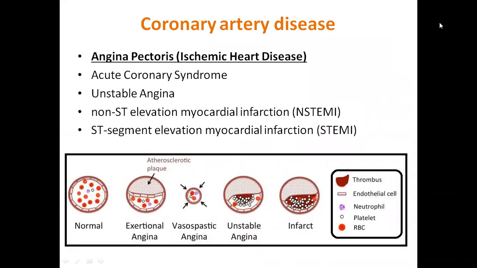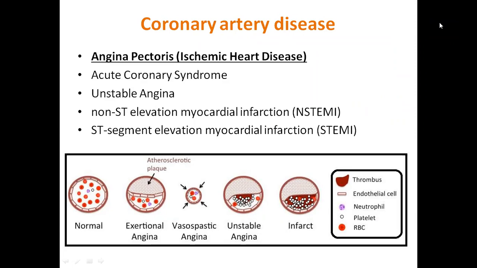Here I try to represent in a diagram of the artery how this normal artery turns into this infarct condition or these anginal conditions. These are the various types of coronary artery disease which lead the normal artery to become an abnormal artery. One of them, which we are going to see in depth, is angina pectoris. It is also called ischemic heart disease.